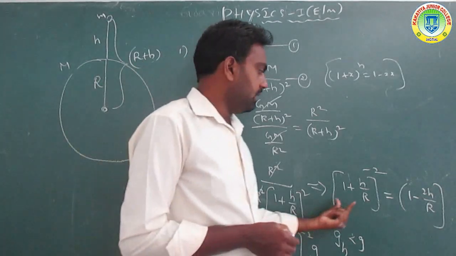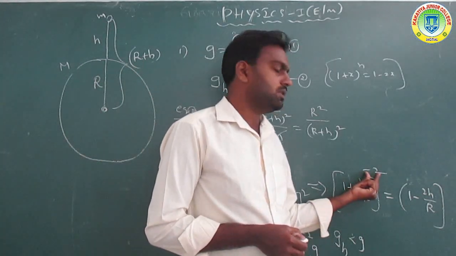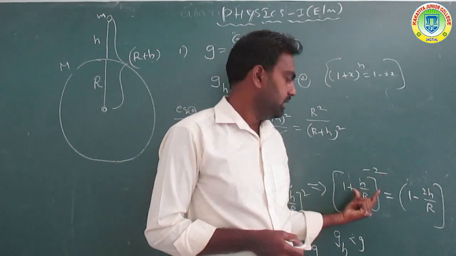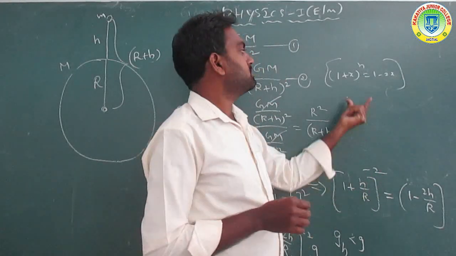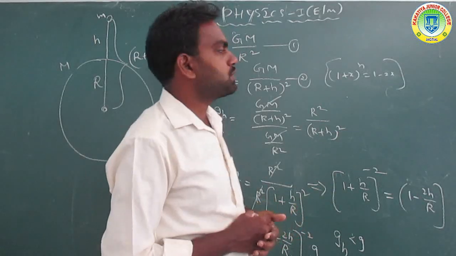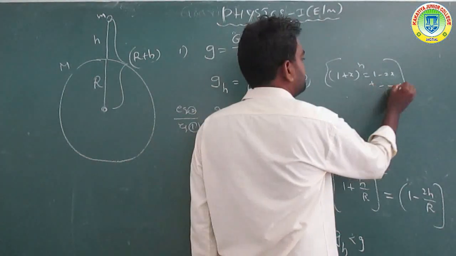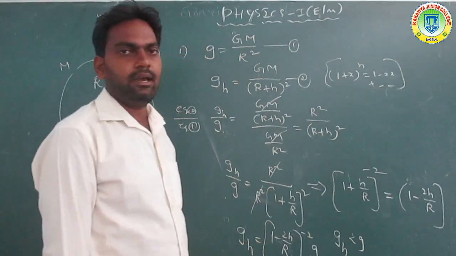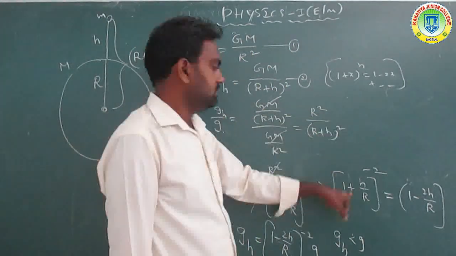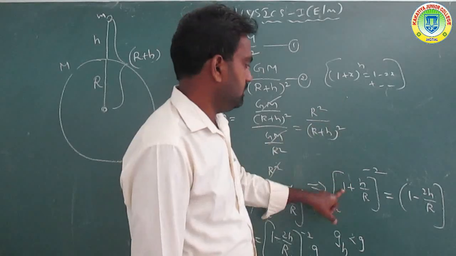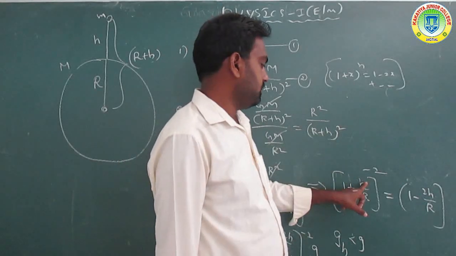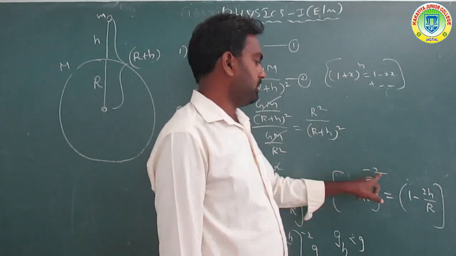Now g_h by g is equal to R square cancelled, so the remaining equation: the denominator you can write as (1 plus h by R) whole to the power of minus 2. Now by using the binomial theorem, 1 plus x to the power of n is equal to 1 minus 2x plus etc. Comparing these two equations, n is minus 2.